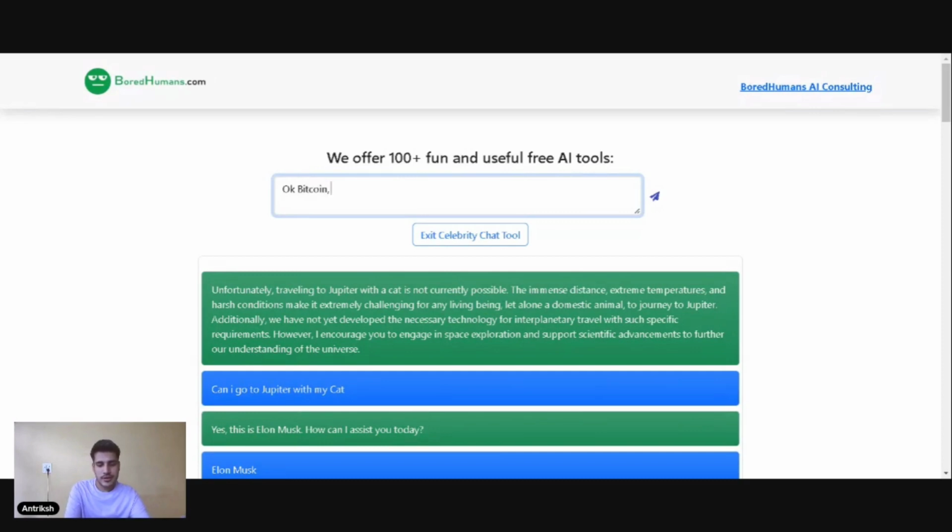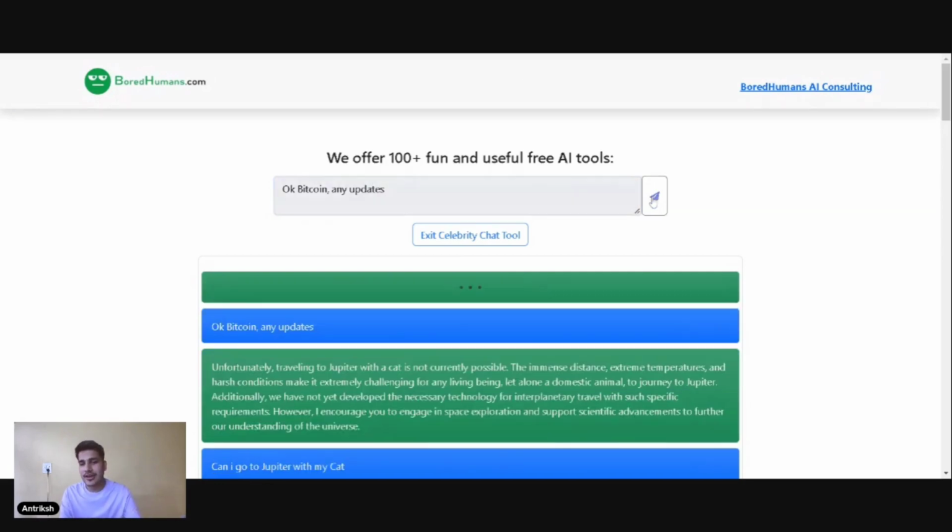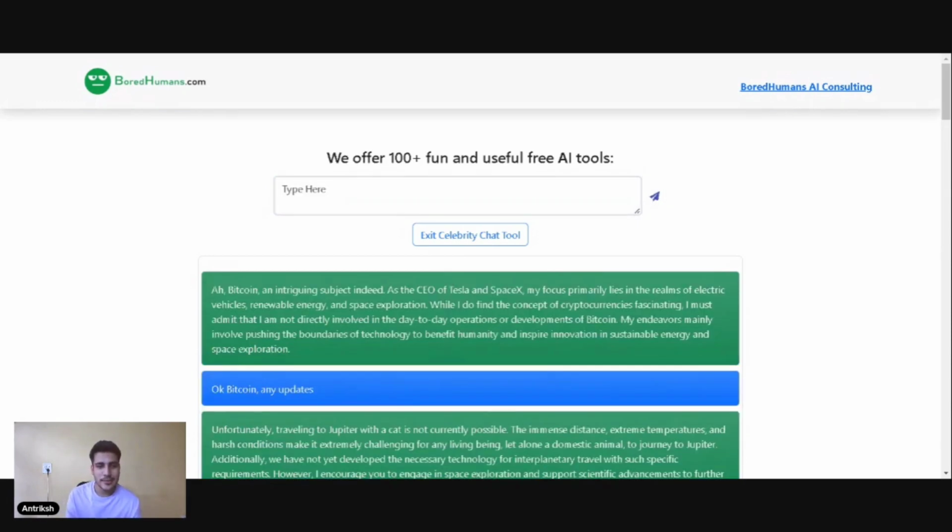Bitcoin updates. I'm just asking it the most basic things, updates. So you can basically tell that, all right, it's telling you to engage in space exploration. It's Musk that we're talking about.